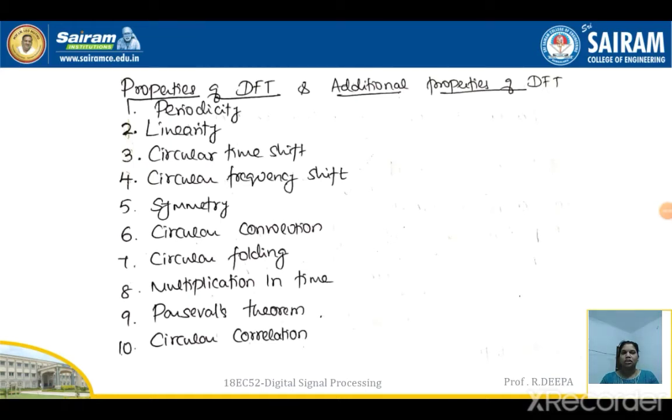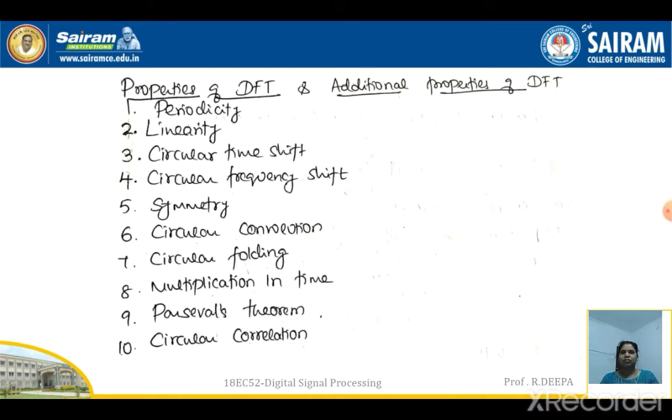Very good morning, students. In today's class, you are going to learn about what are the properties of DFT and what are the additional properties of DFT also. So, let me list out what are the properties of DFT and additional properties.